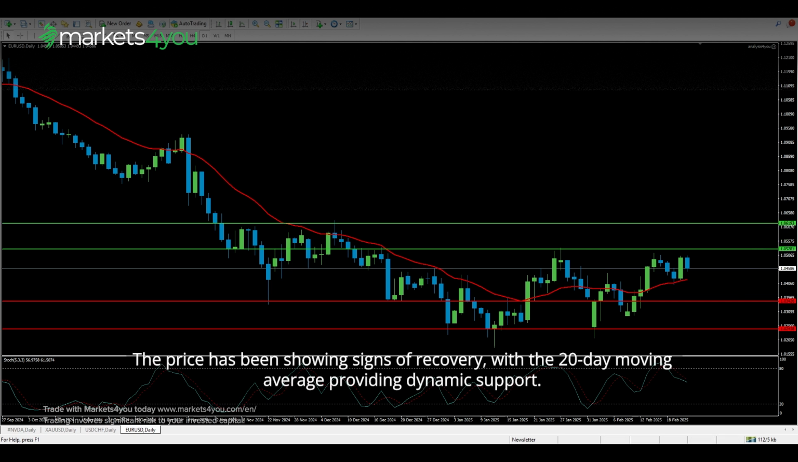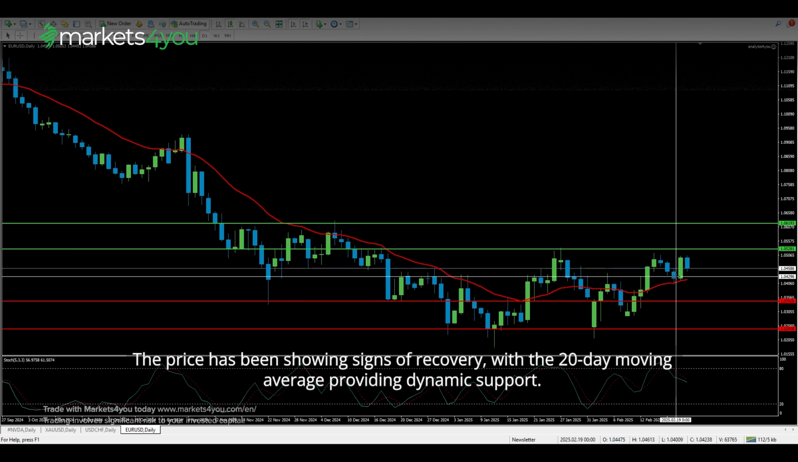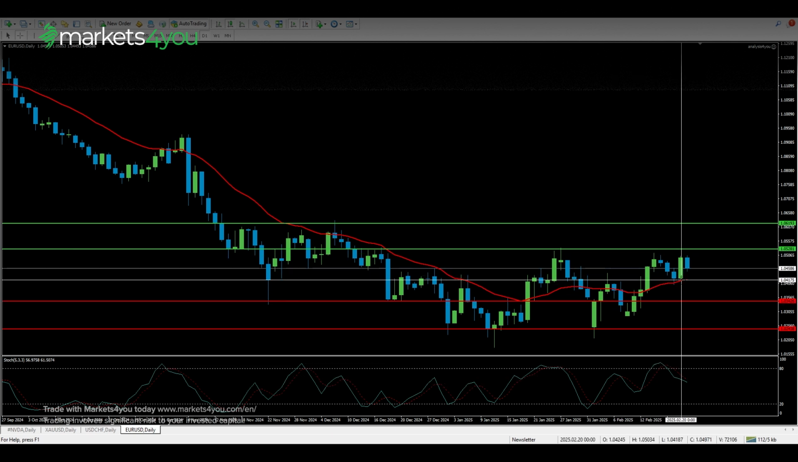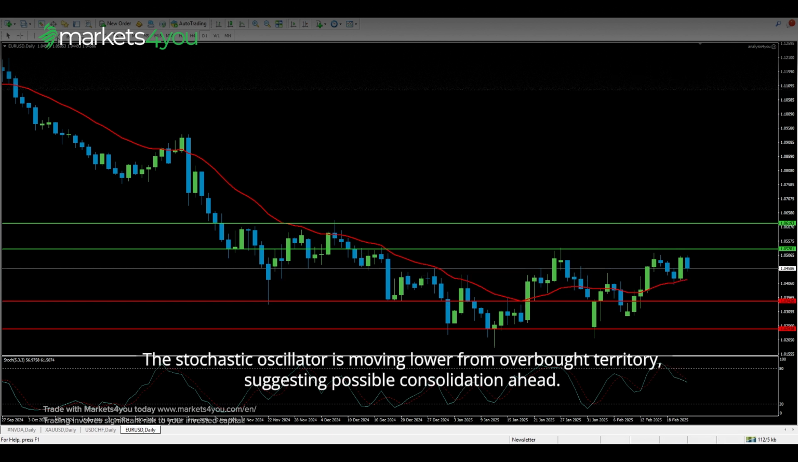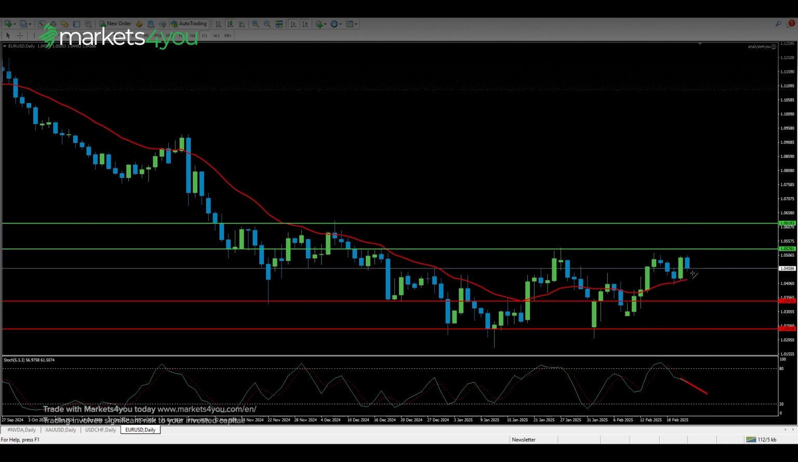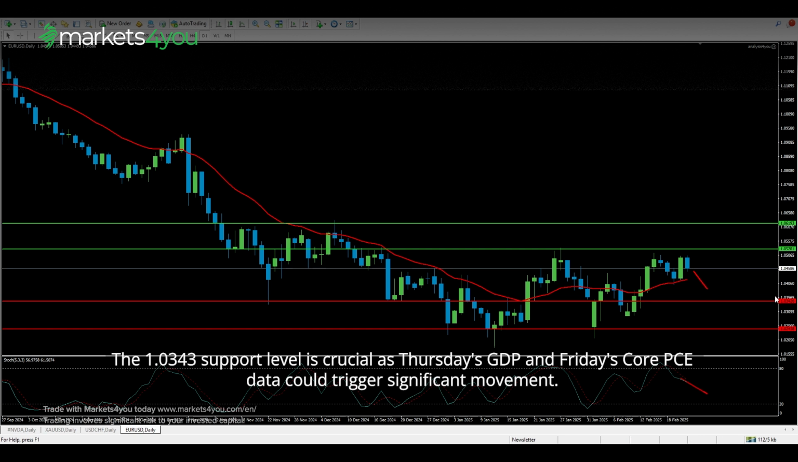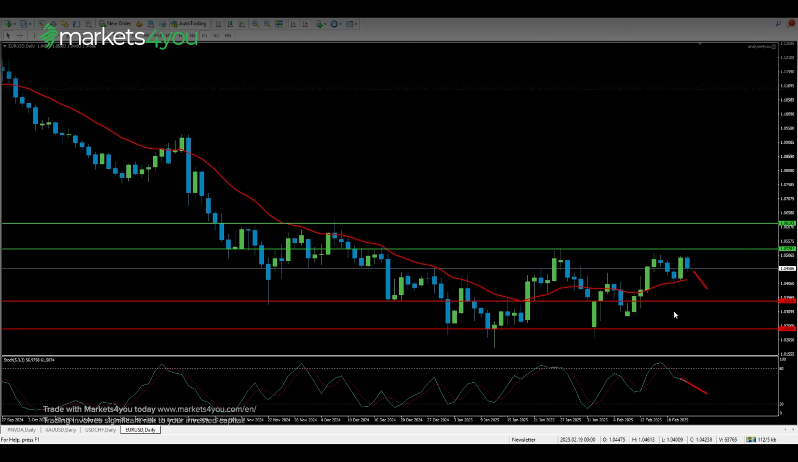The price has been showing signs of recovery, with the 20-day moving average providing dynamic support. The stochastic oscillator is moving lower from overbought territory, suggesting possible consolidation ahead. The 1.0343 support level is crucial as Thursday's GDP and Friday's Core PCE data could trigger significant movement.